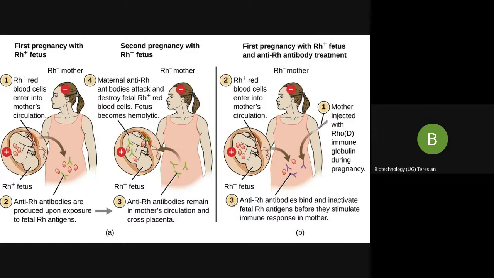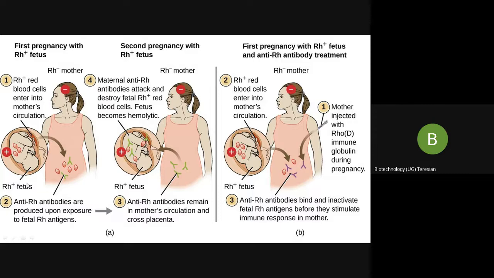So let us recall once again. Rh positive red blood cells enter the mother's circulation, particularly at the time of the delivery, when the mixing of the blood is greater. And here the mother is Rh negative.